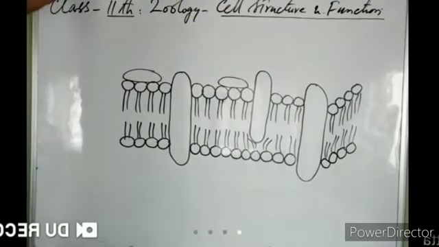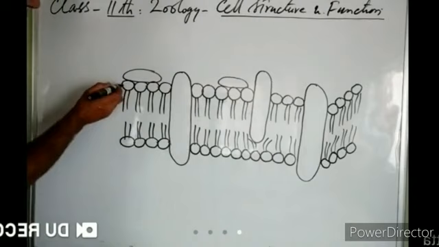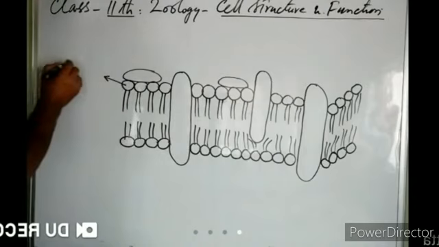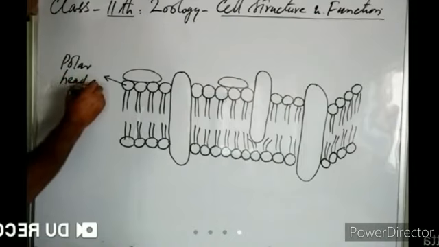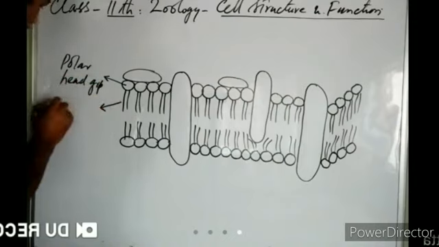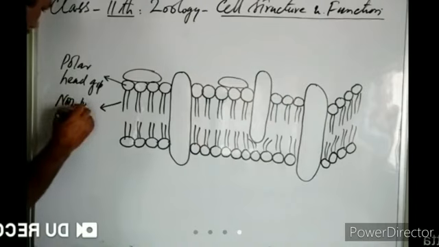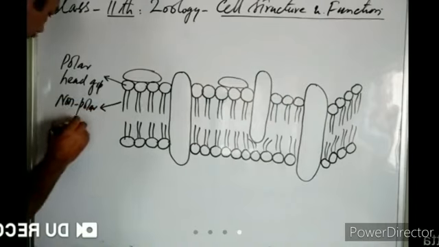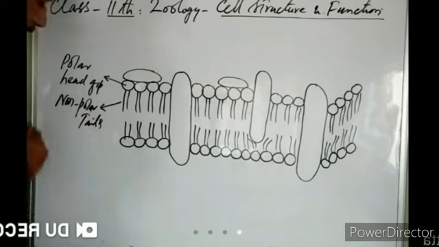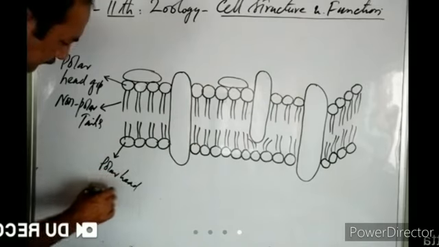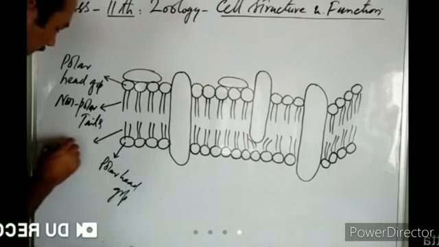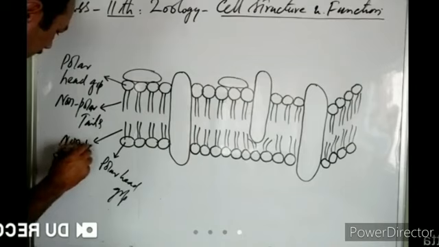So this is a lipid bilayer. You can see here, this lipid bilayer is formed of lipids, right? This is a lipid molecule. Each lipid molecule has a polar head group and non-polar tails. This is the polar head group, and this is a non-polar tail.